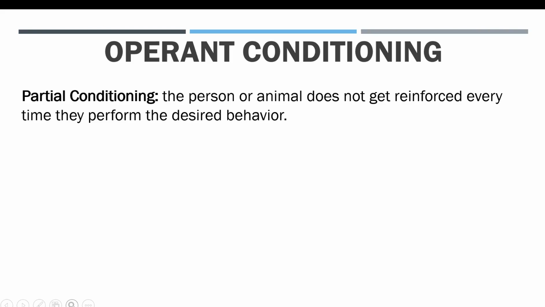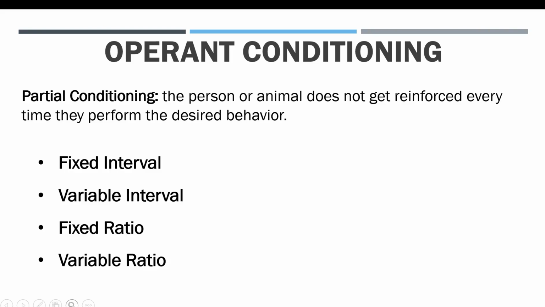Welcome back. In this video, we'll be continuing operant conditioning. Within operant conditioning, there's partial conditioning, in which a person or animal does not get reinforced every time they perform the desired behavior. There are four types of partial conditioning: fixed interval, variable interval, fixed ratio, and variable ratio. In the following slides, we'll explain each of these.